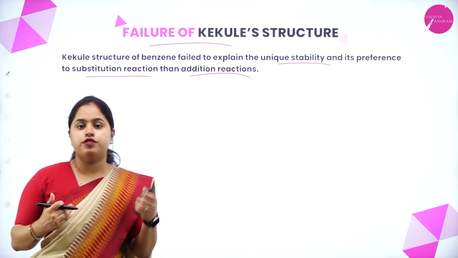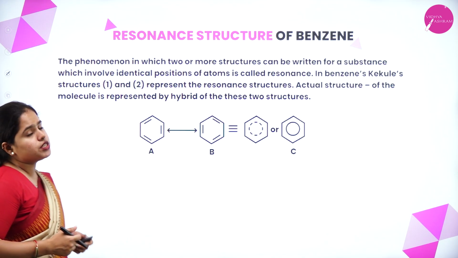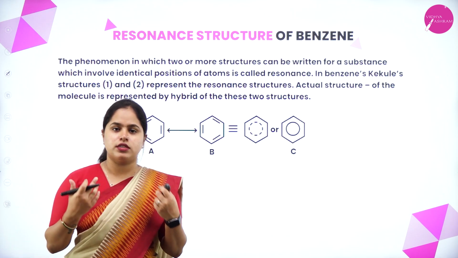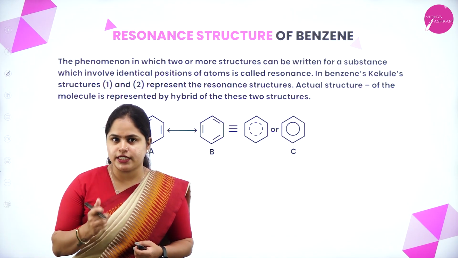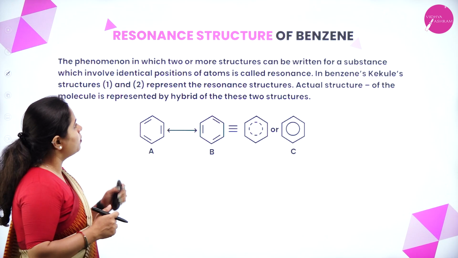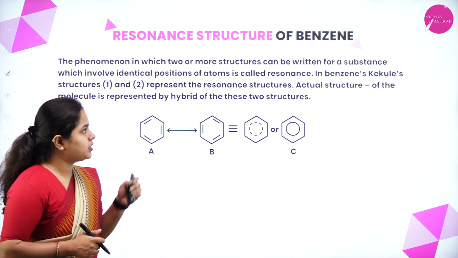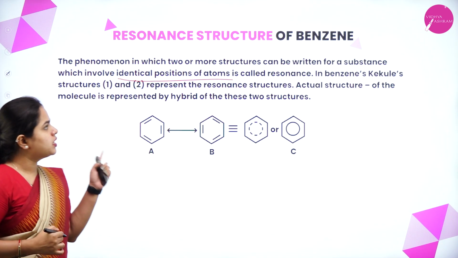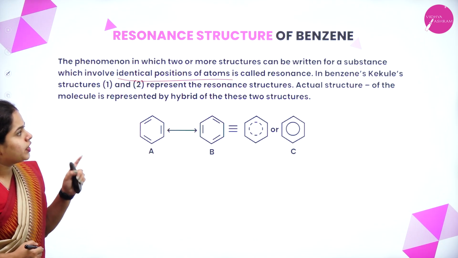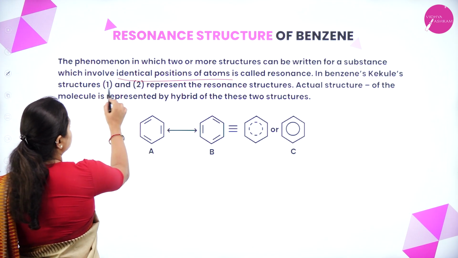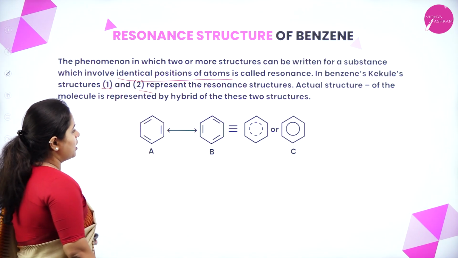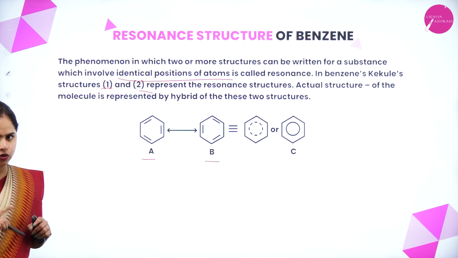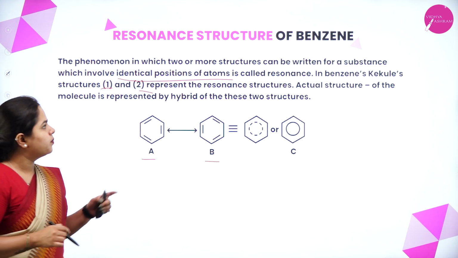So the failure of the Kekulé structure led to the resonance structure of benzene. Even this resonance structure and what is resonance effect, all these we have studied in organic chemistry, right? The phenomenon in which two or more structures can be written for a substance which involves identical positions of atoms is called resonance. In benzene, Kekulé structures 1 and 2 represent the resonance structures. As you can see here, this is one structure, this is another structure. These are the two Kekulé structures we have already discussed, right?